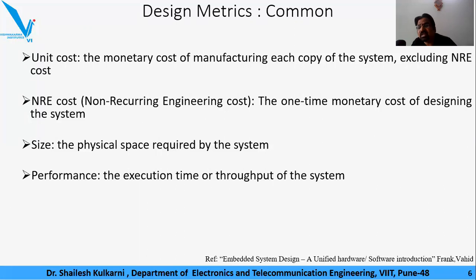So performance is sometimes referred to as execution time, depending completely on the application, and sometimes it is thought of as throughput, isn't it? Like the last example that we discussed, the digital camera. Rather than how long it takes to process an image, how many images I can capture in a second matters a lot, because that develops the ability of the camera to be used as a video recorder to record more frames per second.